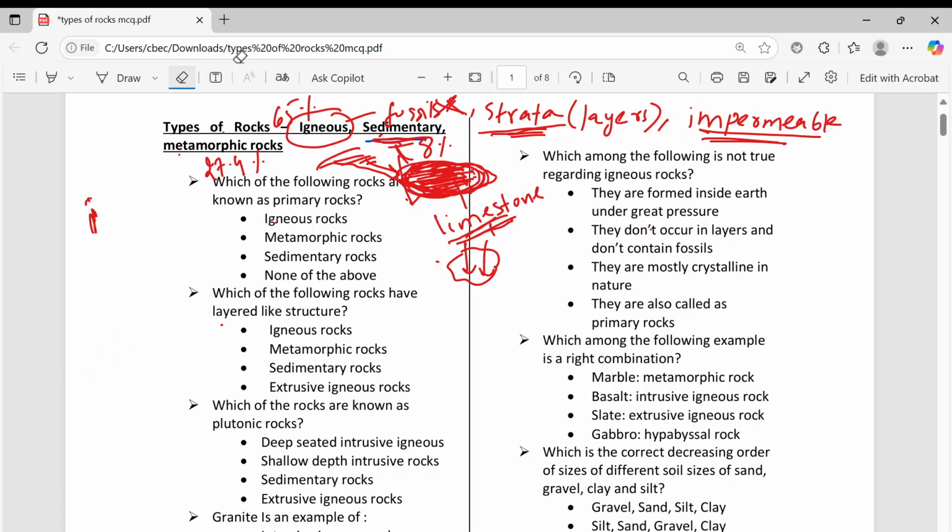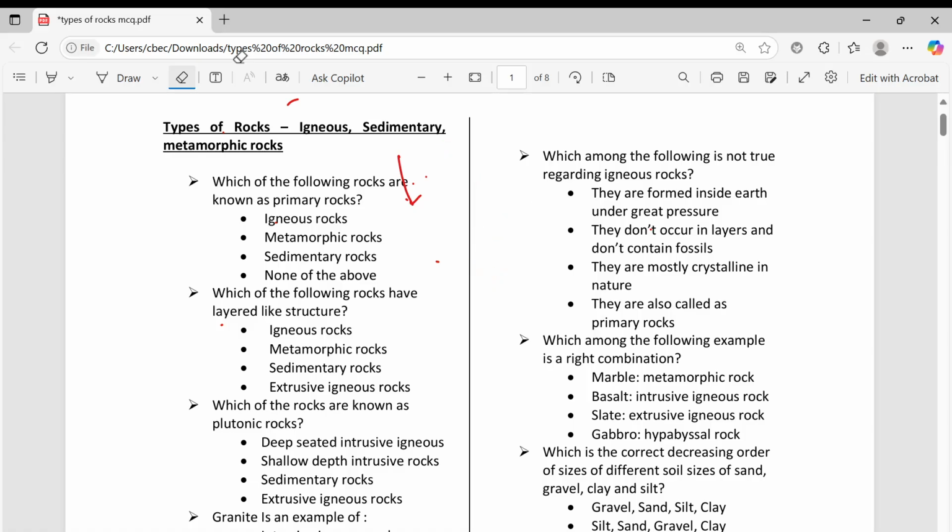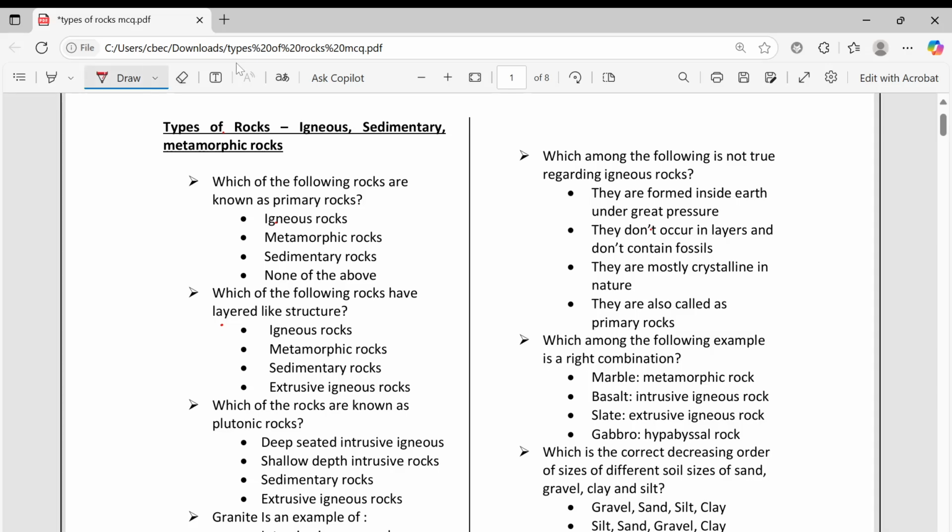Now we will do some questions. Which of the following rocks are known as primary rocks? I told primary rocks when magma is coming and cooling and solidifying, it is forming igneous rocks. So igneous rocks are also called primary rocks.